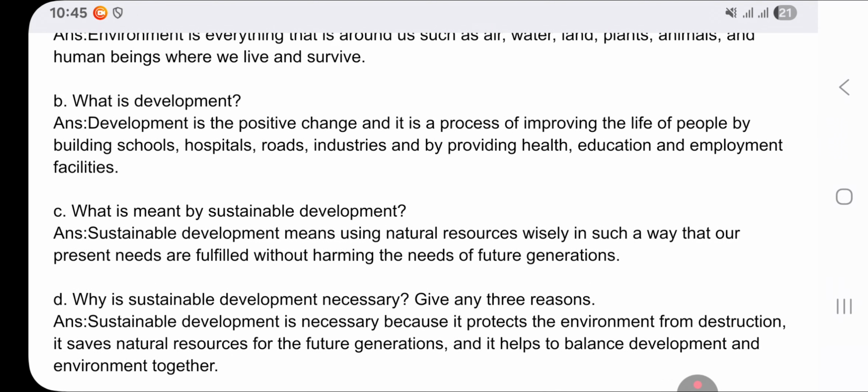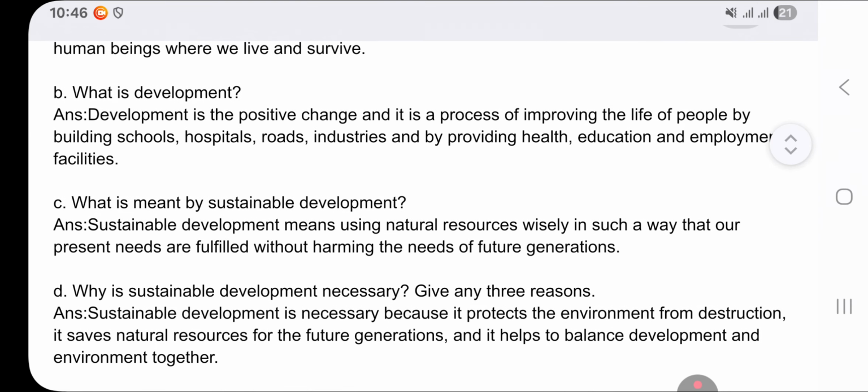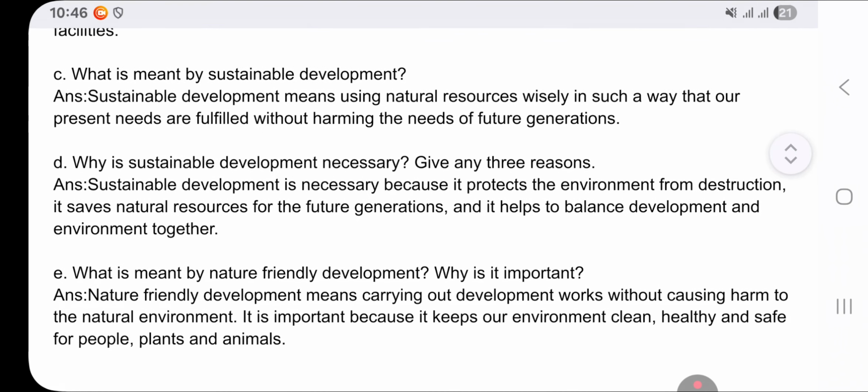So the next question is, why is sustainable development necessary? Give any three reasons. So the answer is, sustainable development is necessary because it protects the environment from destruction. It saves natural resources for the future generation, and it helps to balance development and environment together.